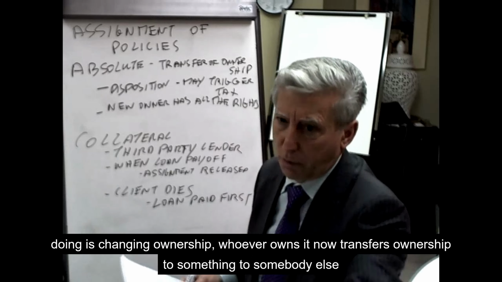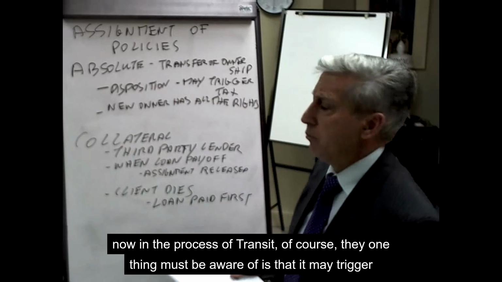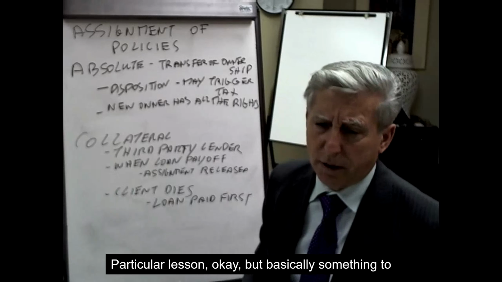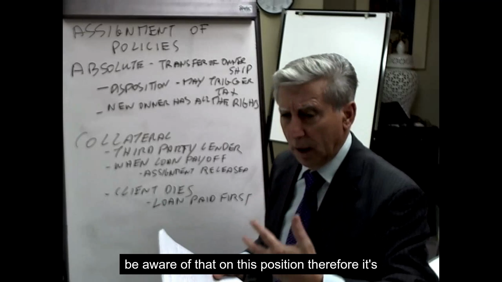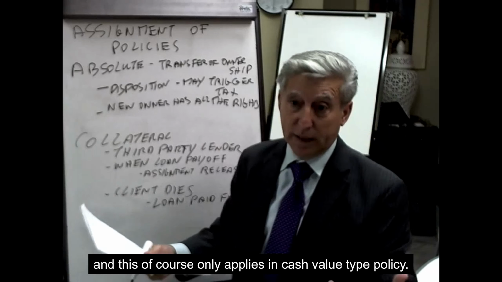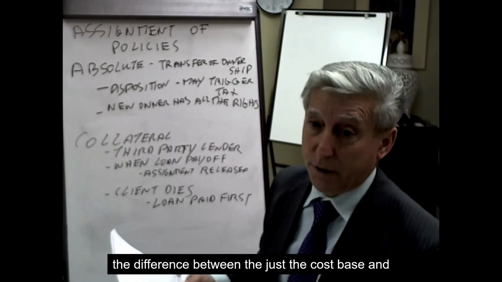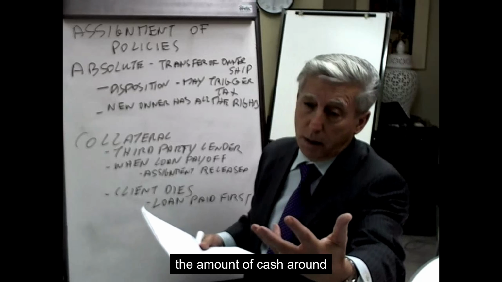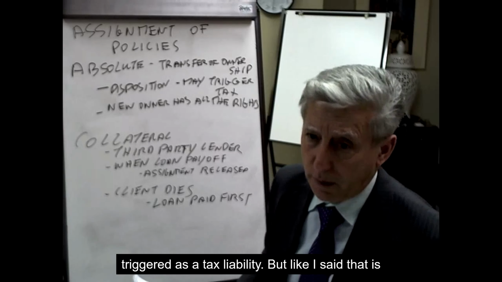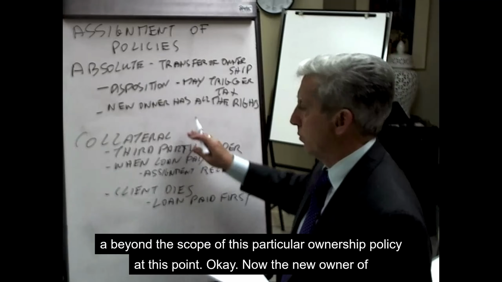Whoever owns it now transfers ownership to somebody else. Now, in the process of transferring, of course, one thing you must be aware of is that it may trigger tax. That's beyond the scope of this particular lesson, okay? But it's something to be aware of, that on disposition, and this of course only applies to a cash value type policy, so whole life policies, universal life policies, whatever. The difference between the adjusted cost base and the cash surrender value of the policy will be triggered as a tax liability. But like I said, that is beyond the scope of this particular lesson on ownership of the policy.